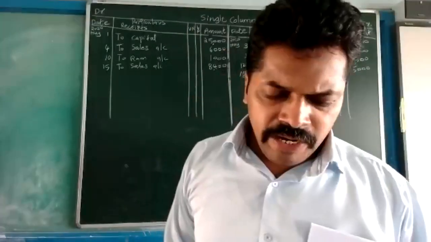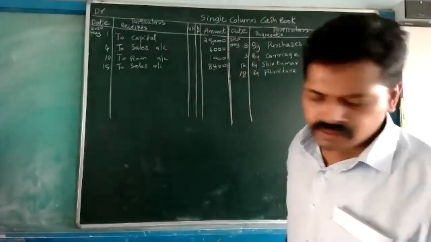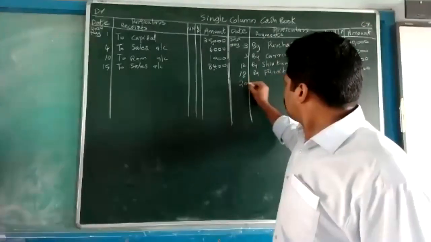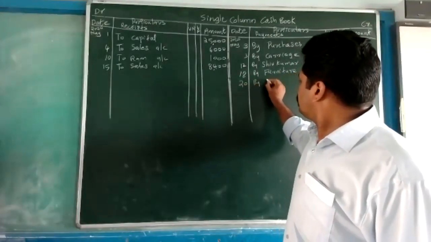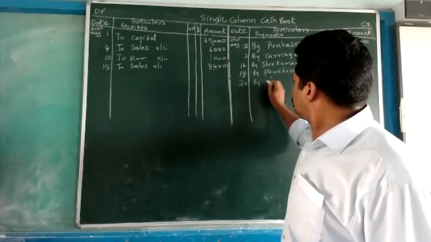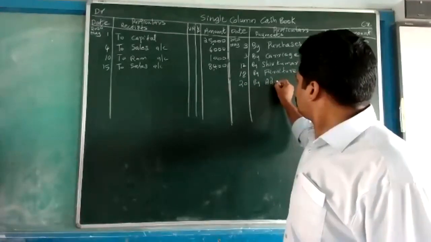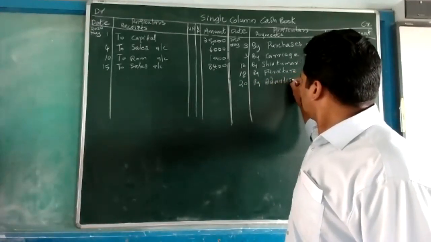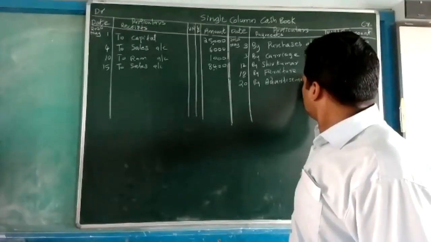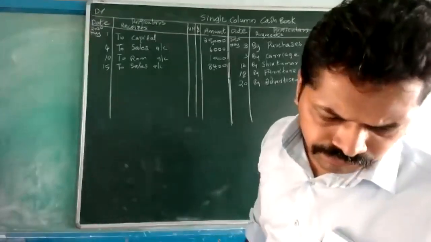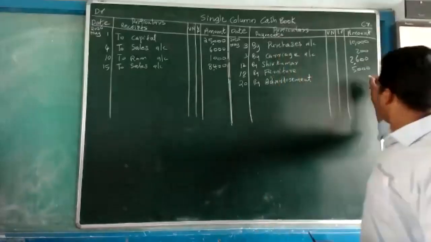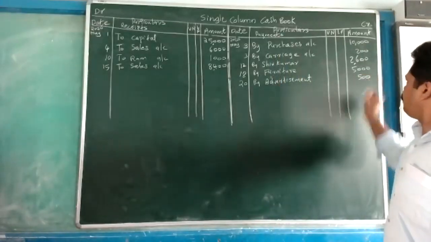Next transaction, paid for advertisement, 500.